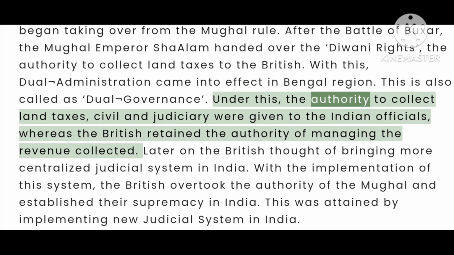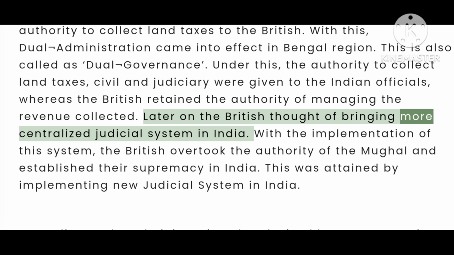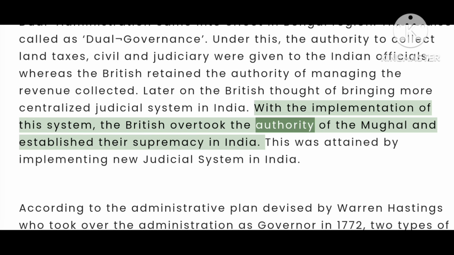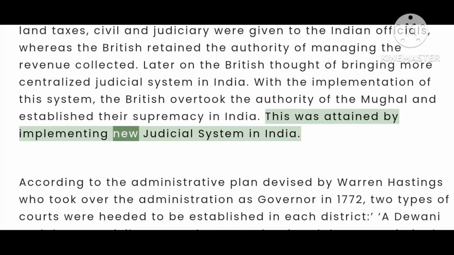Under this, the authority to collect land taxes, civil and judiciary were given to the Indian officials, whereas the British retained the authority of managing the revenue collected. Later on, the British thought of bringing a more centralized judicial system in India. With the implementation of this system, the British overtook the authority of the Mughal and established their supremacy in India. This was attained by implementing a new judicial system in India.